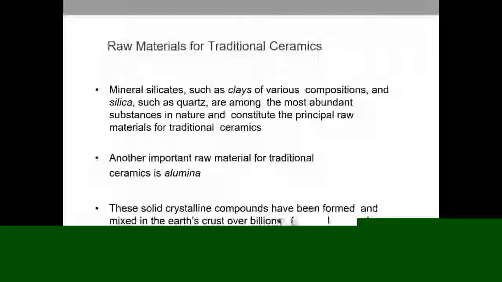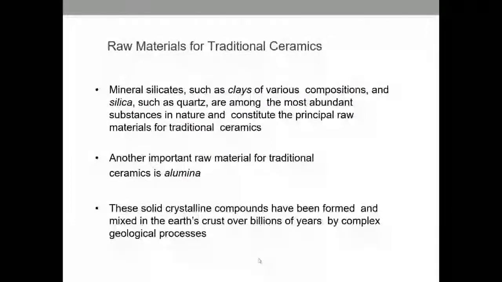Again, I repeat, raw materials of traditional ceramics. Here we have to see the different raw materials that are used in ceramics. Silica, which is also known as quartz, is abundantly available in nature, so it is used as a raw material for ceramic.